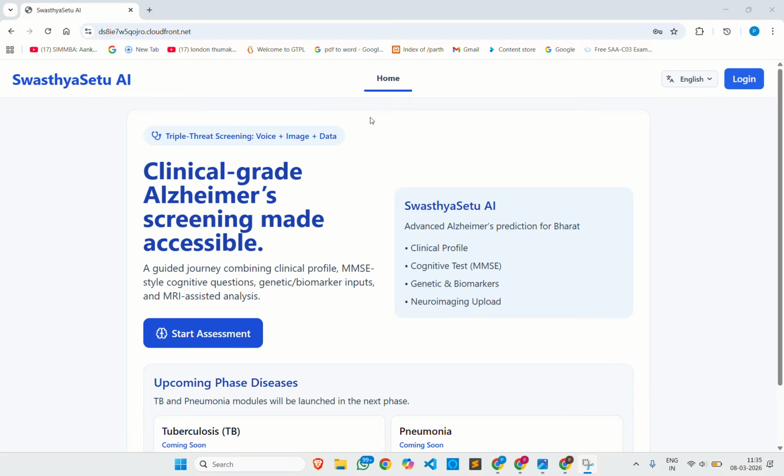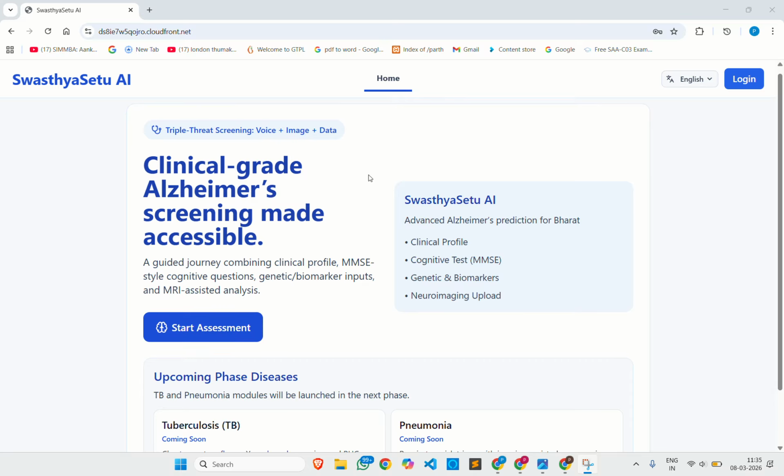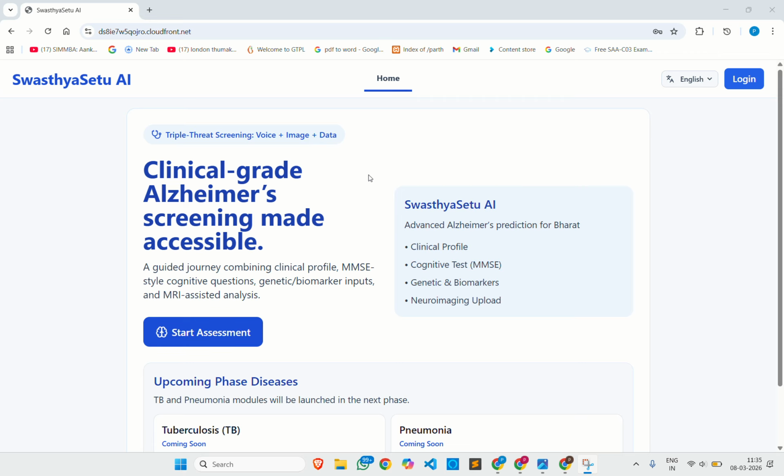Alzheimer disease. We selected the problem statement from the student track, AI for Communities, Access and Public Impact, which we named: underserved Indian communities struggle with healthcare access due to the late detection of critical diseases. We have taken Alzheimer disease as an example, but our project is scoped for multiple diseases.